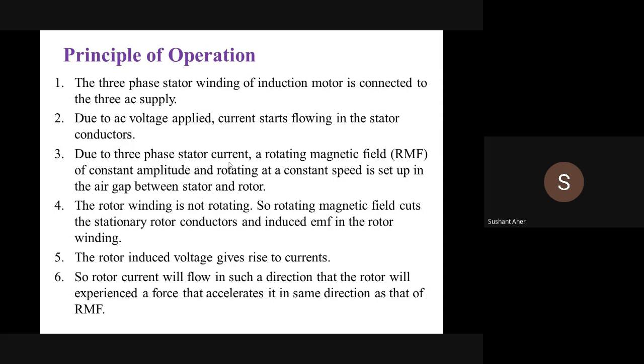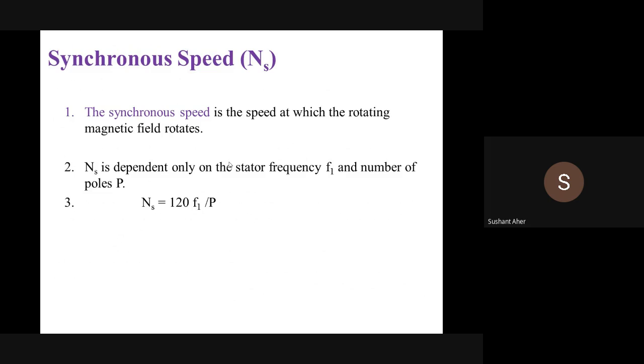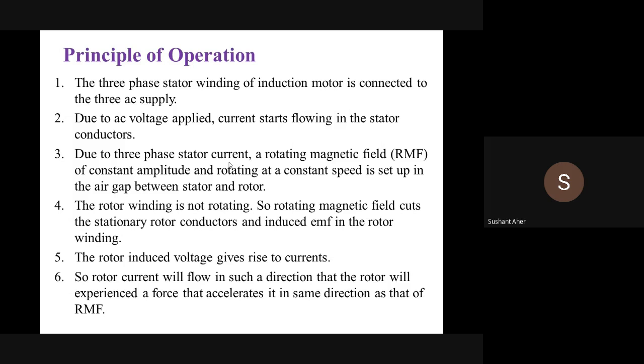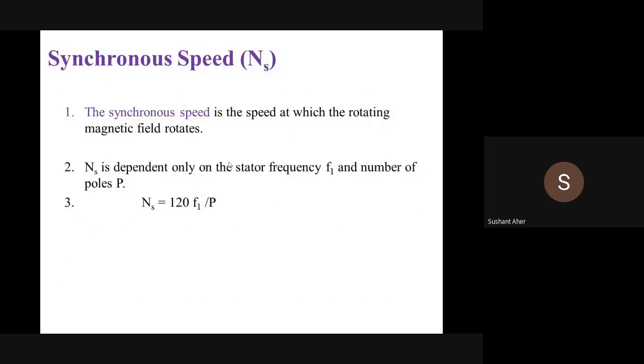Or we can say that due to the interaction between the stator and the rotor magnetic field, your rotor experiences some kind of force and rotates in the direction of the rotating magnetic field. That means if your rotating magnetic field is rotating in the clockwise direction, then the rotor also rotates in the same direction, clockwise. If you want to change the direction of the induction motor, simply interchange any two phases, and then the direction of your induction motor gets changed.